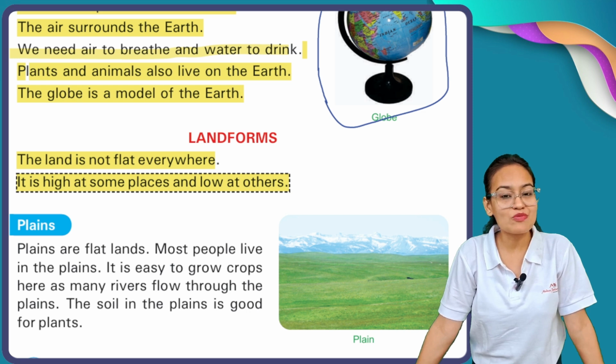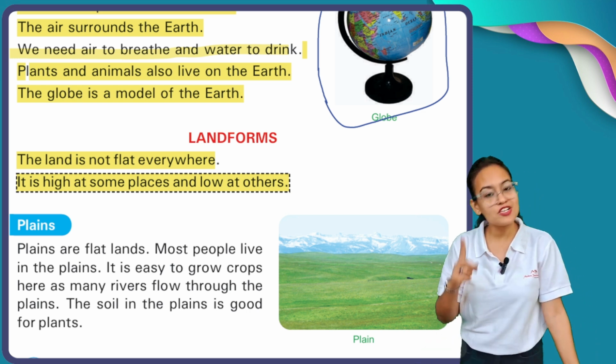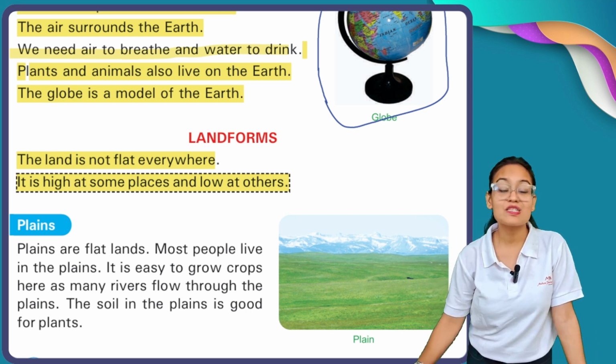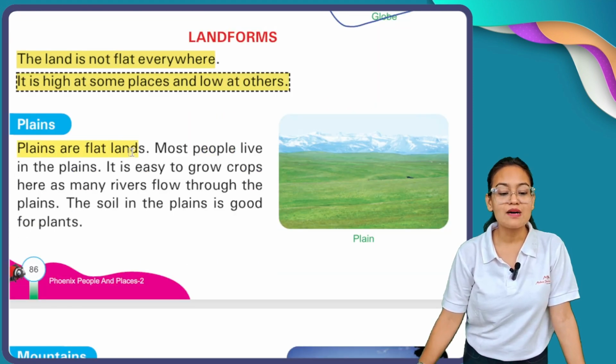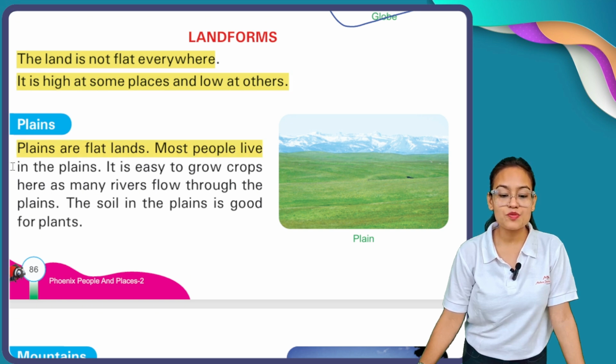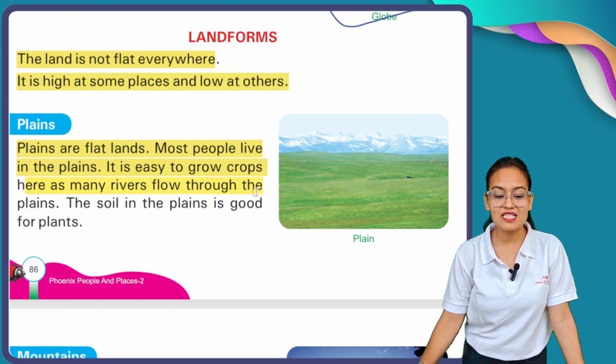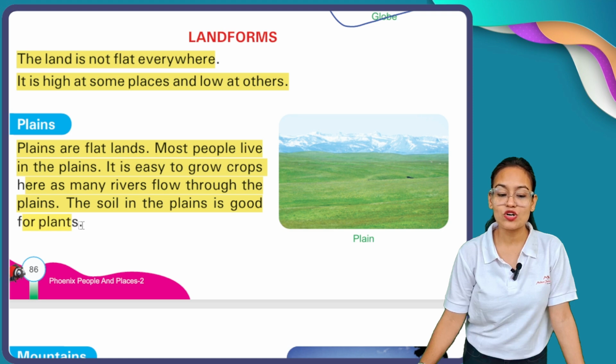What are those types of landforms? Let's start with the first landform, named plain. Now what is the meaning of plain? Plains are flat land. Most people live in the plains. It is easy to grow crops here as many rivers flow through the plains. The soil in the plains is good for plants.